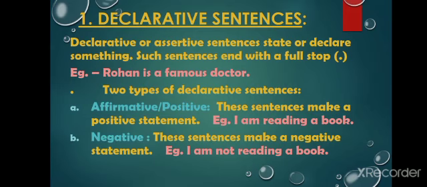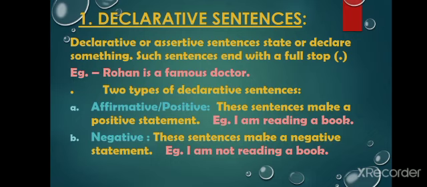Declarative or assertive sentences state or declare something. Such sentences end with a full stop. For example, Rohan is a famous doctor. There are two types of declarative sentences. Number one, affirmative or positive sentences. These sentences make a positive statement.